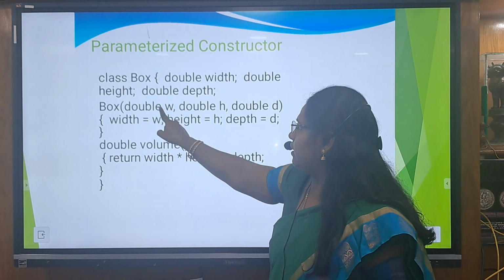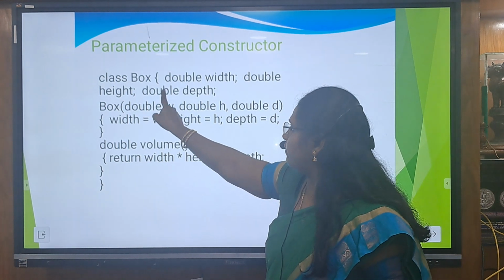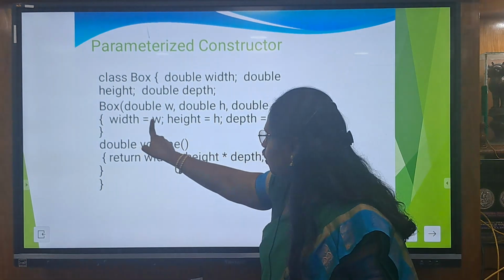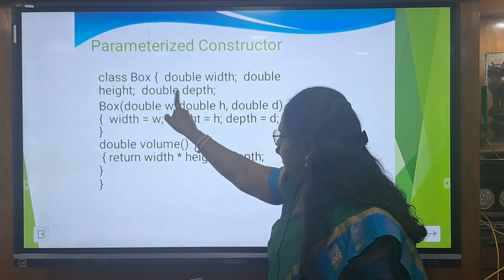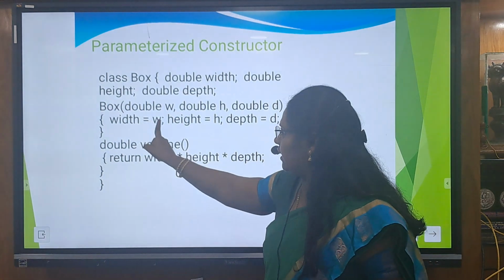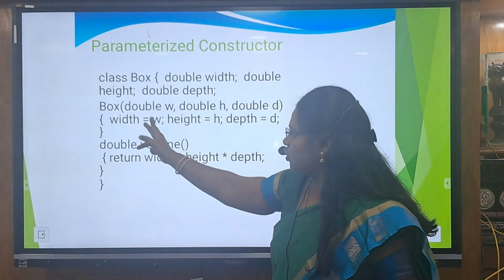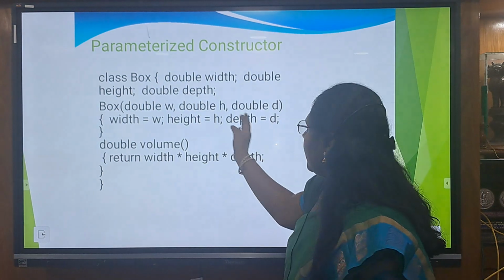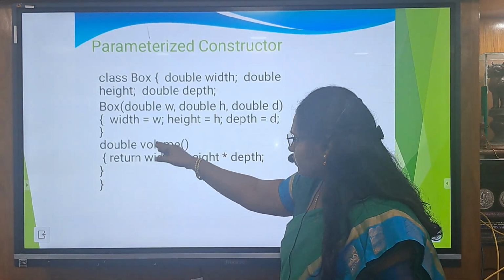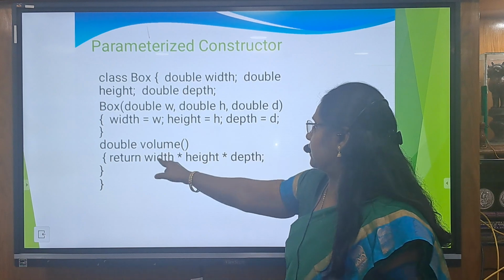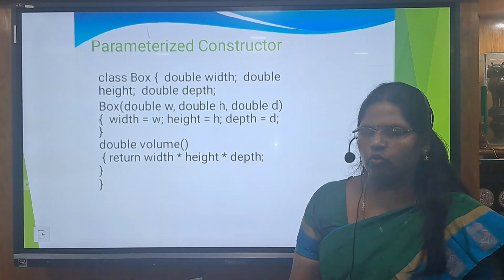Width also is double data type, W also is double data type, and we are assigning the variables here. Then it will check the data type of these two. If it is not matched, it will do the typecasting and the values get assigned here. And after assigning the values, the variables inside the class get multiplied to calculate the volume.